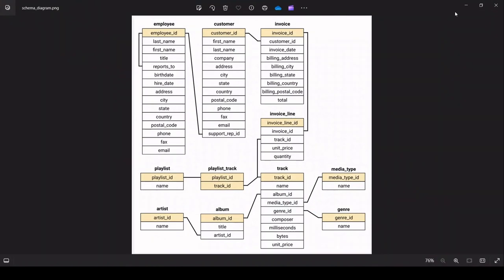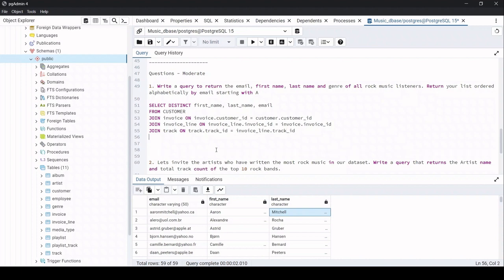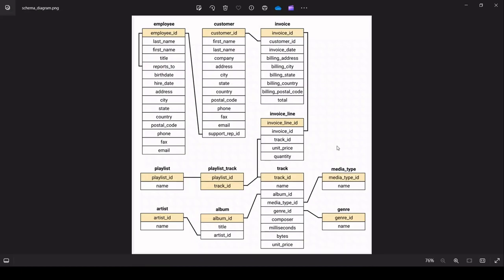Okay, now we are done with invoice and invoice line. Next comes the track, right? So we need to connect the invoice line table and the track table on the basis of track ID, because the track ID is common in both the tables. So for that, join track on track dot track ID is equal to invoice line dot track ID. Okay, now we have linked the track also.